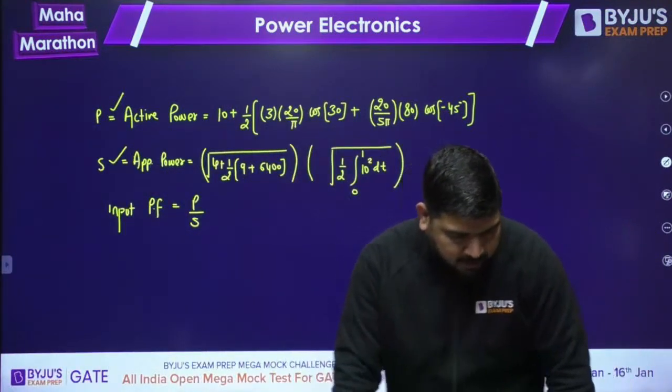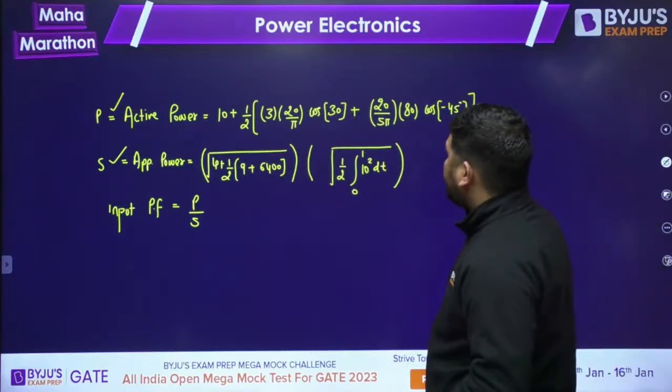Sir, in the denominator 3 is there. Where do we have 3?